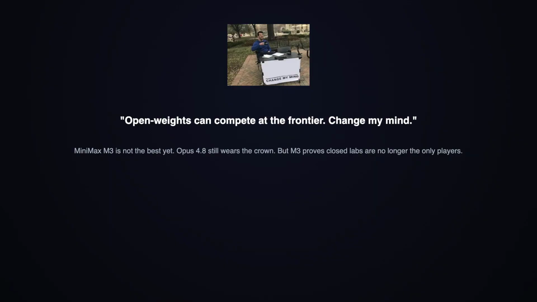At the end of the day, Minimax M3 is the most credible open weights challenger we have seen in 2026. It is not the best in the world yet. Opus 4.8 still wears the crown on pure capability, but M3 proves that open weights models can genuinely compete on coding, context, and multimodality at the same time while costing almost nothing. The closed labs are no longer the only players in this story.